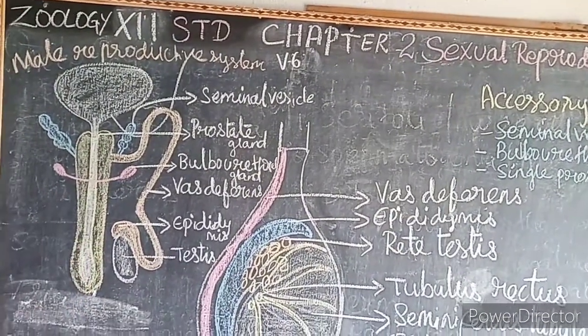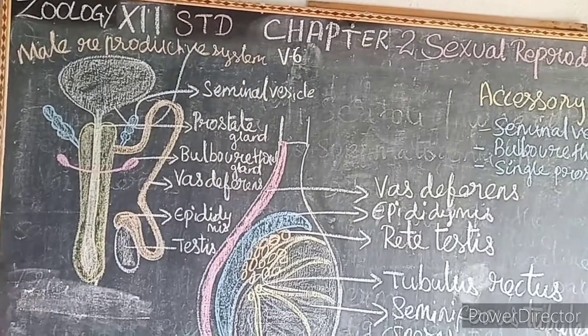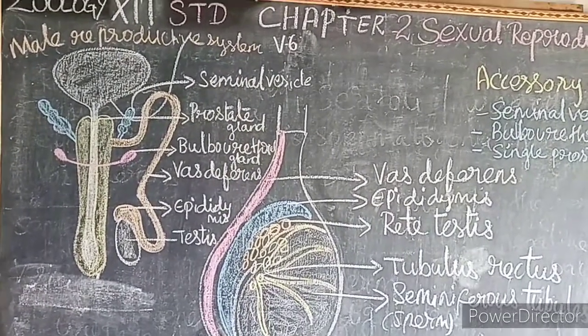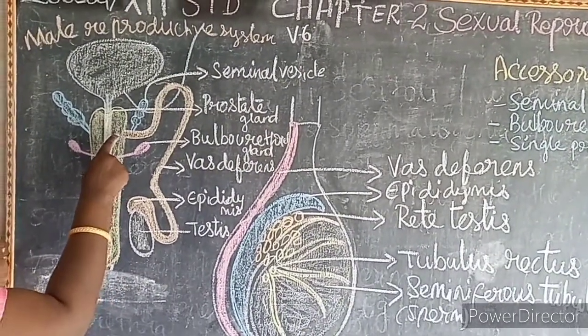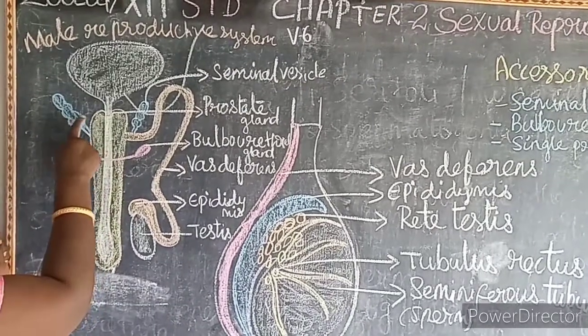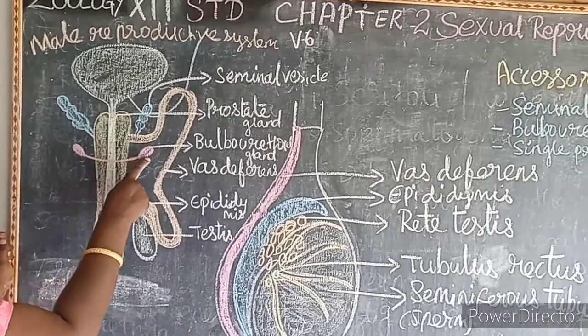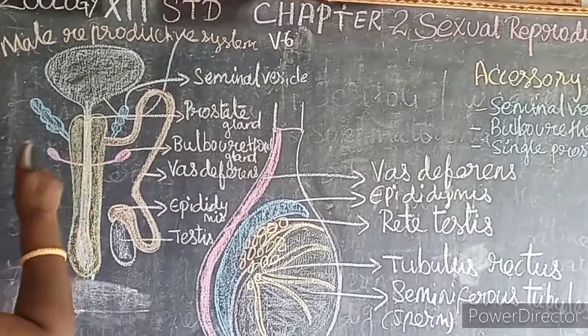It is otherwise known as what? Bulbourethral gland. Say the term. Bulbourethral gland. And a single prostate gland, the yellow color one. It consists of paired seminal vesicle, paired bulbourethral gland, and a single prostate gland.